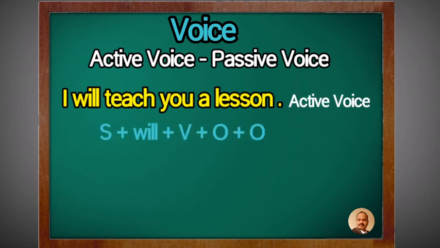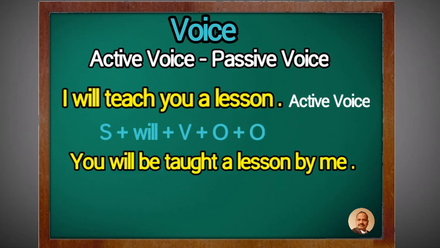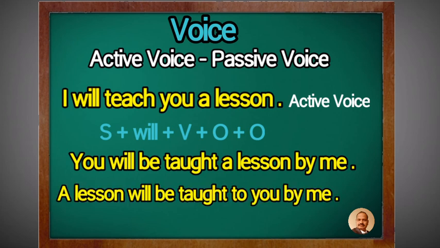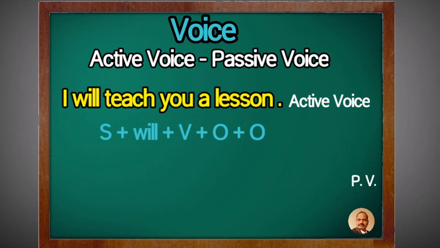Second example: I will teach you a lesson. See that here I is the subject, teach is the verb, and you and a lesson are the two objects. So we change it into passive voice. First, you will be taught a lesson by me. Second, a lesson will be taught to you by me.